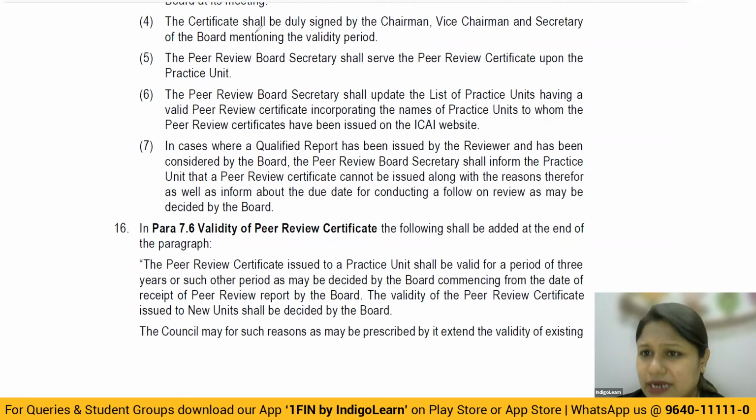Suppose you go to a particular client for audit and the client inquires whether you have a peer review certificate, and you say, yes, we have it, it's a valid one. Just for a double check, even the client will have access to the ICAI website and could check whether your name is really available or coming up among the practice units having a valid certificate. Because of this, ICAI has kept on the website itself all those practice units which have a valid peer review certificate. So this is like a double precautionary measure that has been taken.